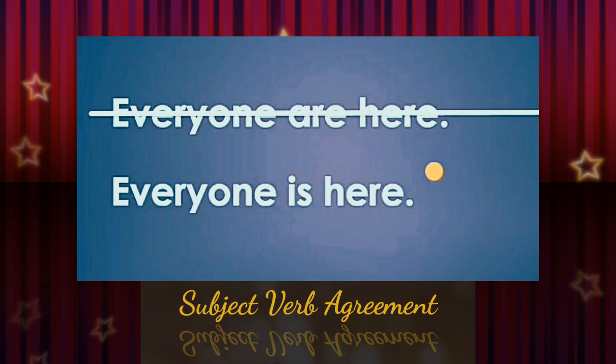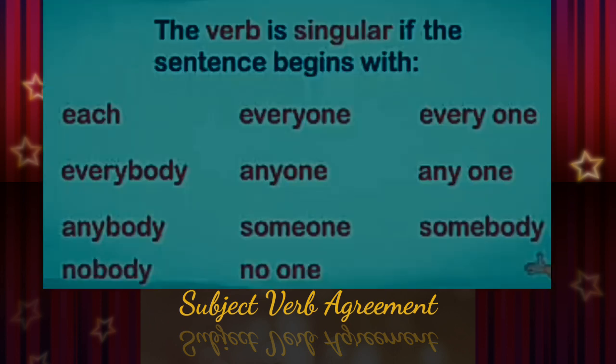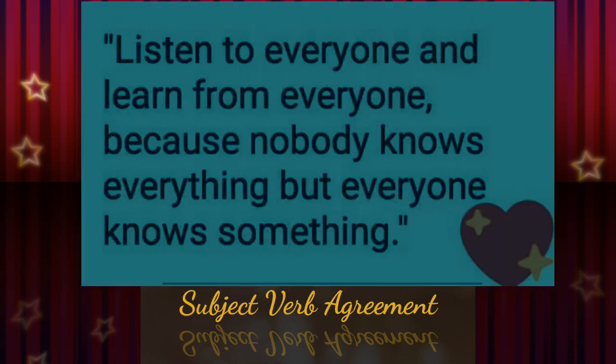So my dear children, what we have learned through these examples: the verb is singular if the sentence begins with each, everyone, everybody, anyone, anybody, someone, somebody, nobody, no one, etc. Okay?